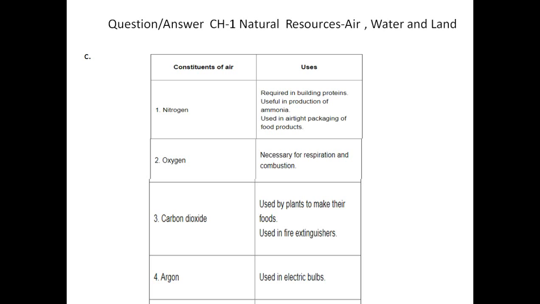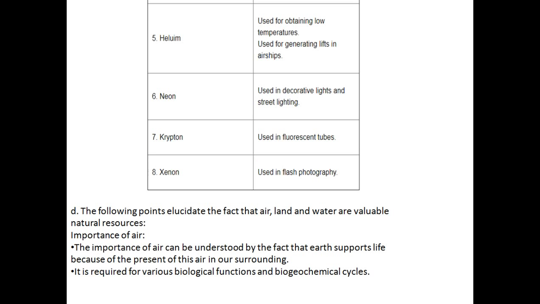Now the fourth one is argon. Argon is used in electric bulbs. We all know from childhood which gas is present in an electric bulb: it is argon. This question is sometimes asked in general knowledge: which gas is used in the electric bulb? So you must remember that argon gas is filled in the electric bulb.